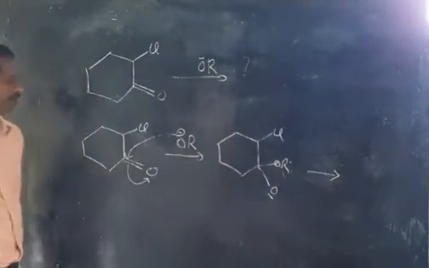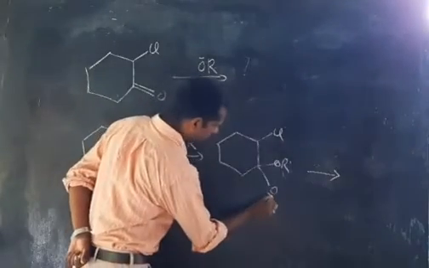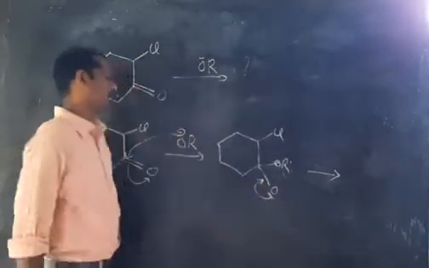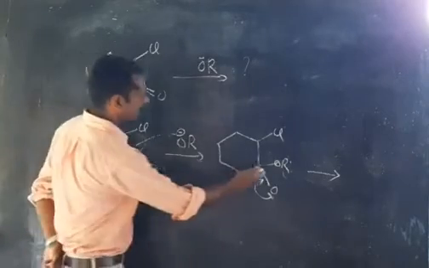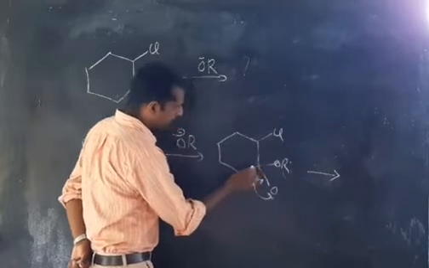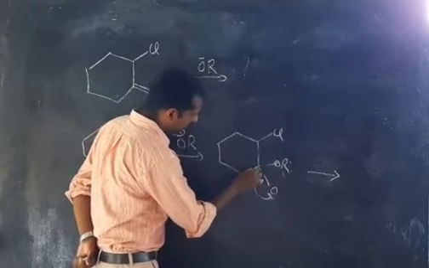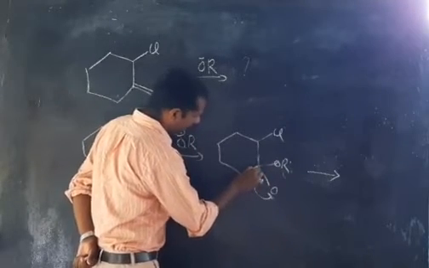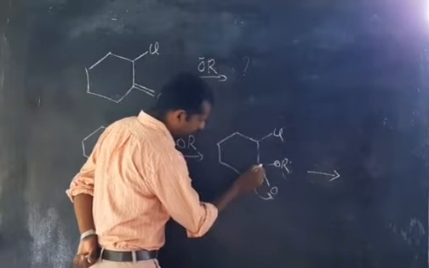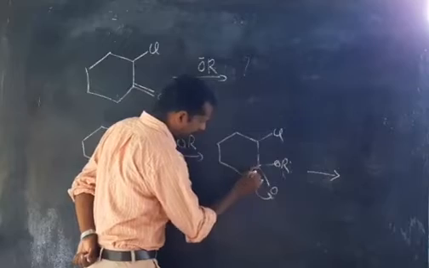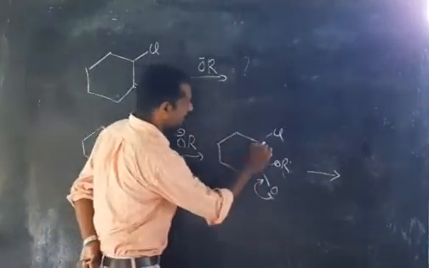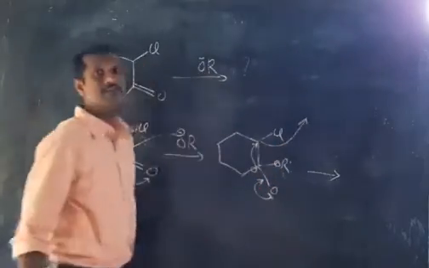In the next step, look at here very carefully. This charge, the electron, is shifting to here, that means here it becomes a double bond. At that time you can see that this bond breaks from this carbon and it will attack on this CCl, and Cl will be removed.